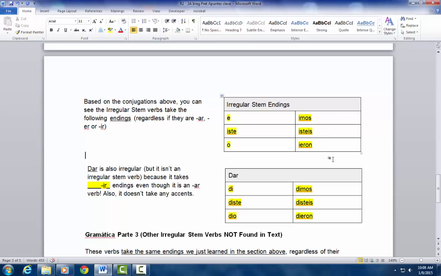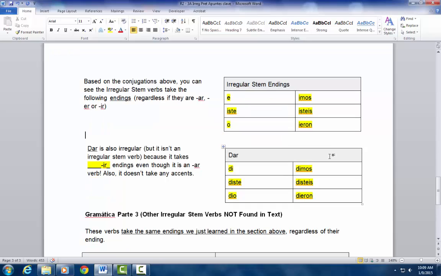Dar is also irregular, okay, but it's not considered an irregular stem verb. The only thing that's weird about it is that it takes IR endings, even though it's an AR verb. Also no accents. Di, diste, dio, dimos, disteis, dieron.